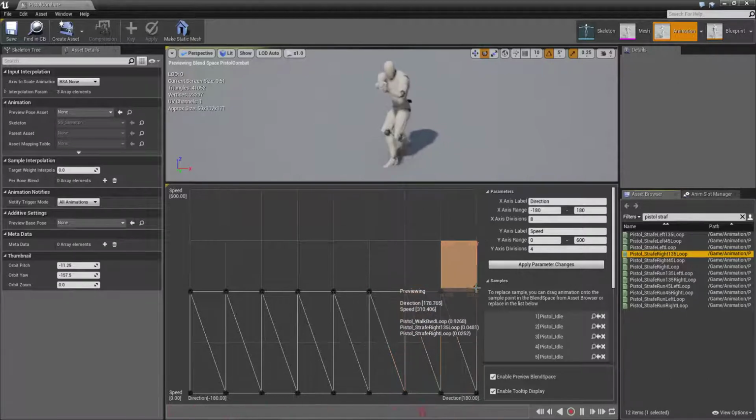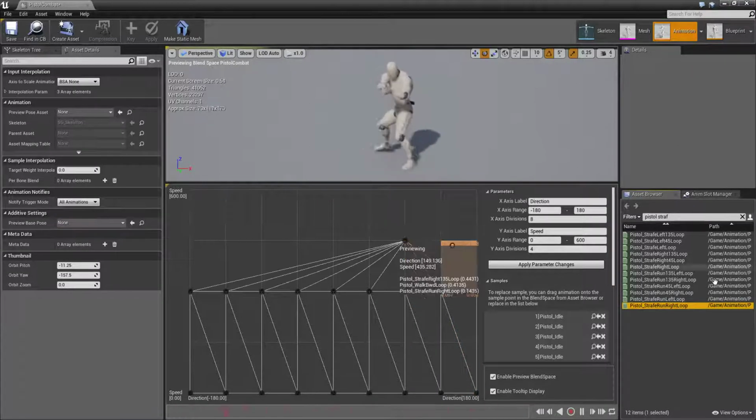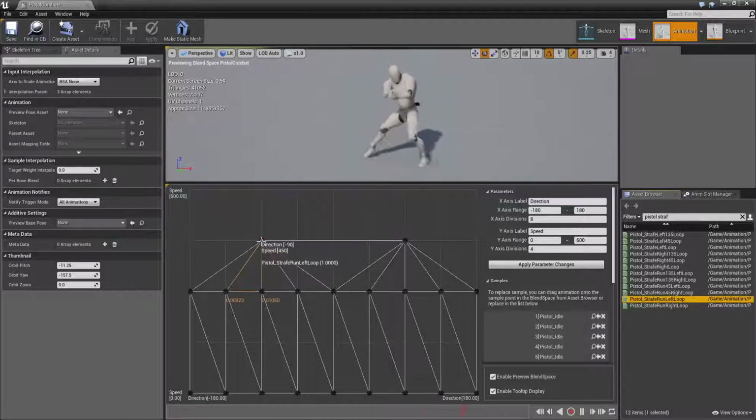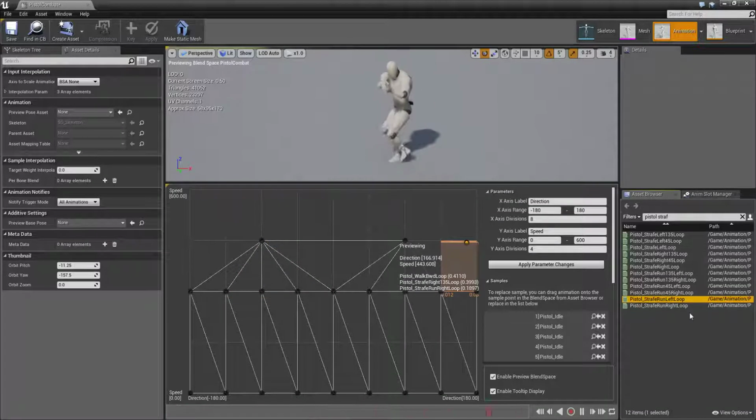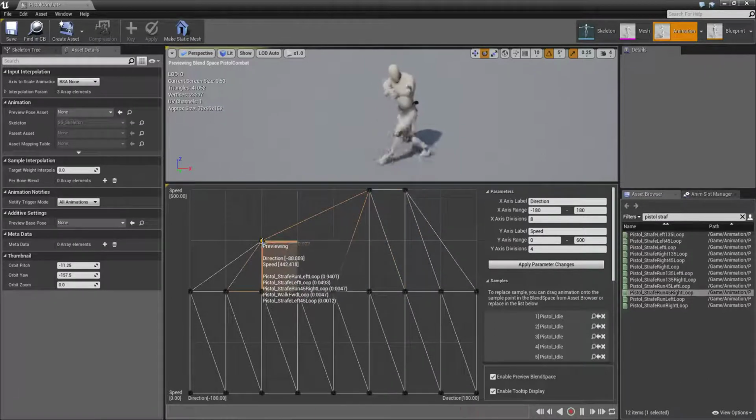Okay, and it's the same for running. The right run loop goes into here, and the left loop goes into here, and after that right 45 goes into here. Run goes over here, because we need to run at 600.